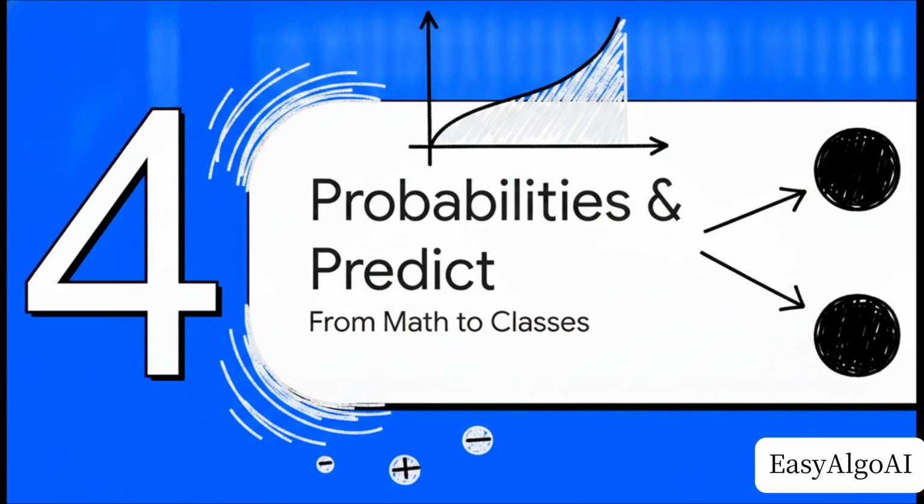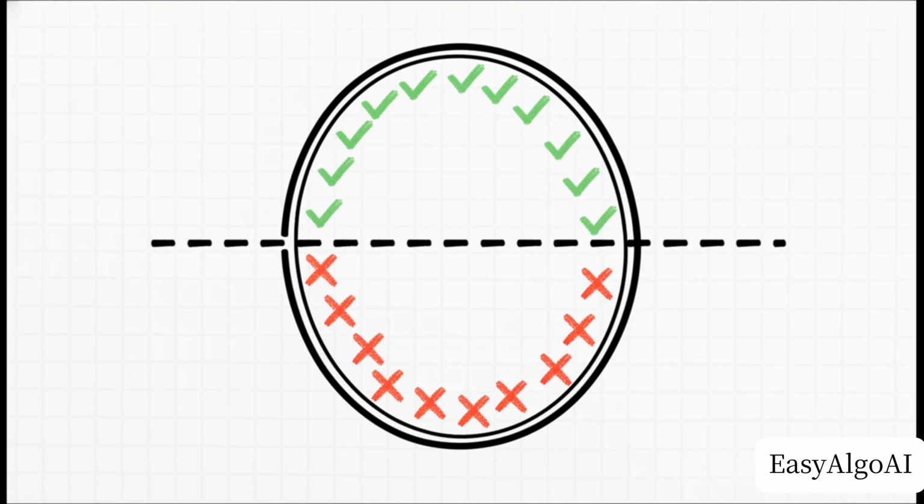All right, Part 4, Probabilities and Predict, from Math to Classes. So how do we actually go from that smooth probability to a hard definitive classification? It's easy. We just apply a decision threshold. Since our output is bound between 0 and 1, the standard default threshold is simply 0.5. Anything greater than or equal to 0.5 gets mapped to the positive class, and anything less gets mapped to the negative class. It is a wonderfully simple rule applied to some pretty complex math.